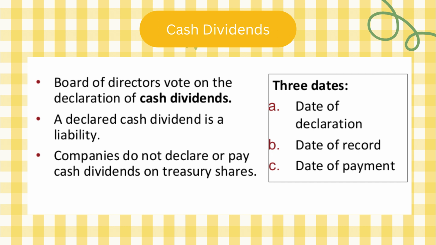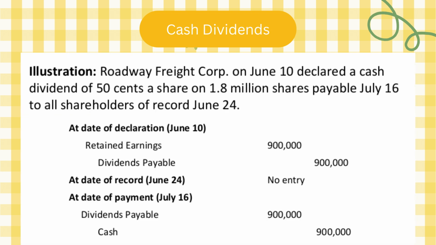We pay only on ordinary and preference. Okay, and this is an example on cash dividends. Roadway Freight Corporation on June 10 declared a cash dividend of 50 cents a share on 1.8 million shares payable on July 16 to all shareholders of record on June 24. So now, on June 10, it's the date of declaration.